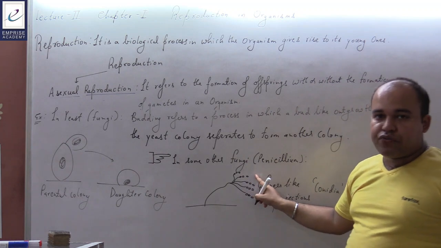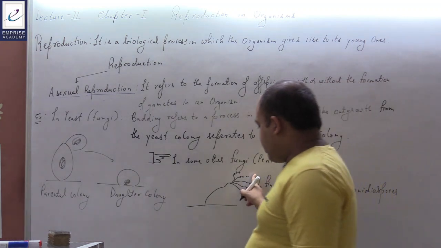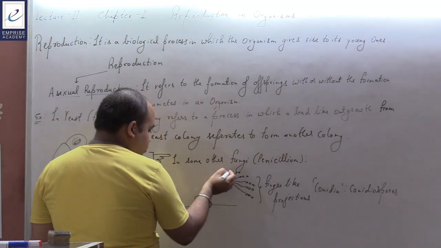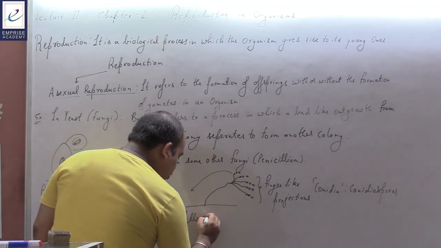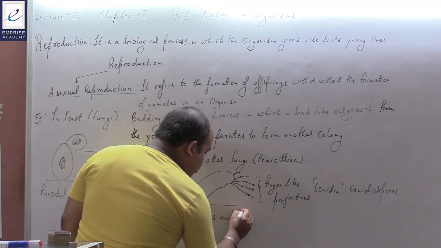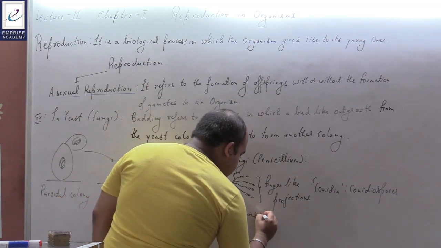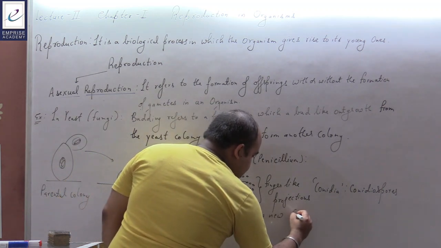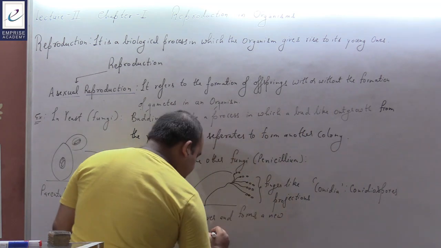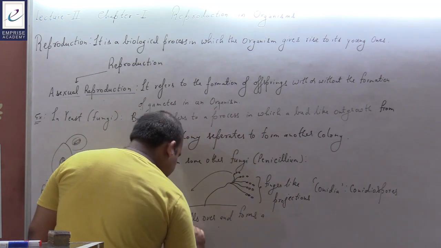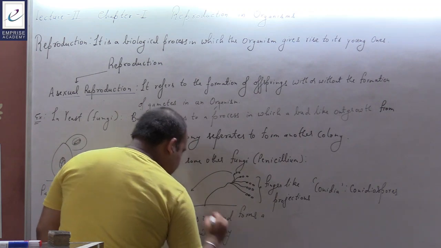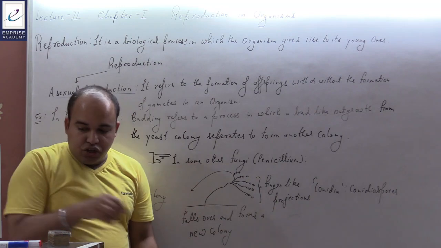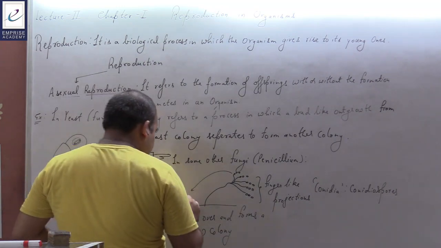Okay, these conidiospores fall over the substratum, fall over another substrate, and form a new colony. They will lead to the production of a new colony.